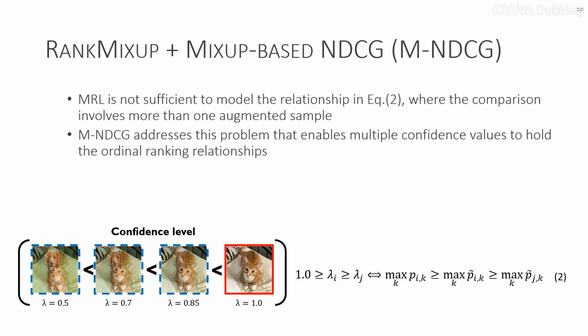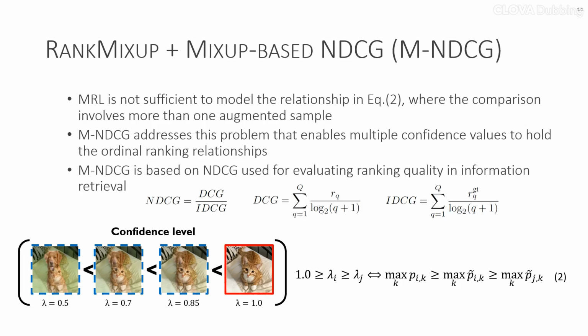To address this, we introduce MNDCG, a Mixup-based NDCG loss. It enables the preservation of ordinal ranking relationships among multiple confidence values. It draws inspiration from the normalized discounted cumulative gain, NDCG, metric used in information retrieval to evaluate ranking quality. NDCG quantifies the alignment between retrieved results and the ground truth ranking order by normalizing a discounted cumulative gain with an ideal gain. DCG accumulates relevance scores weighted by rank, and IDCG is computed similarly, but with ground truth scores.